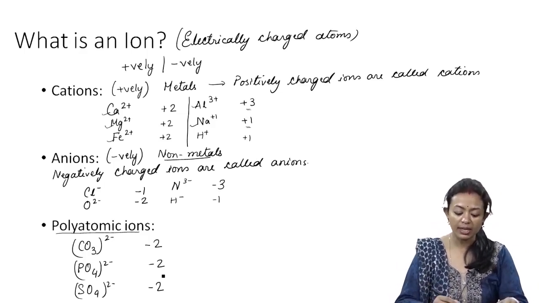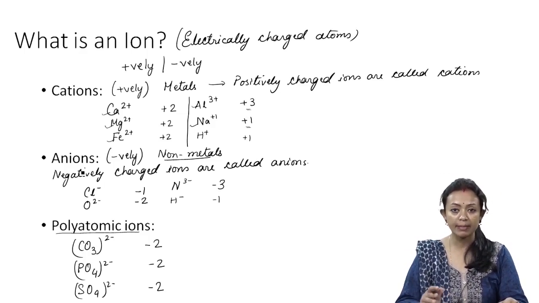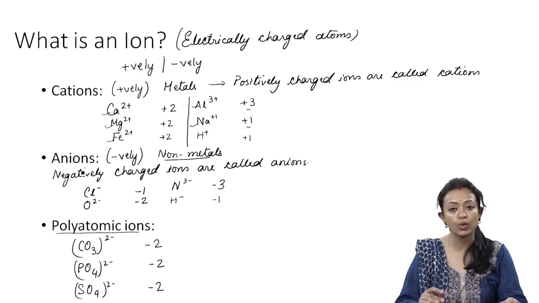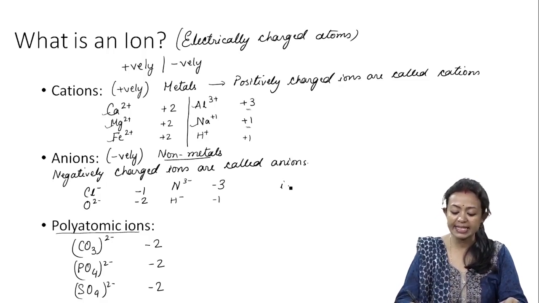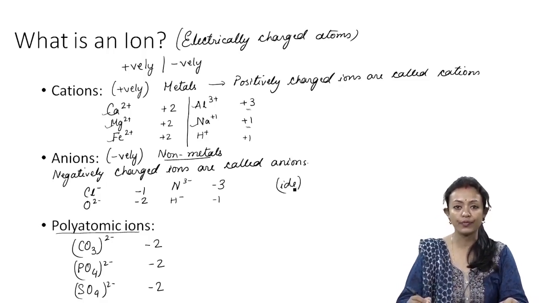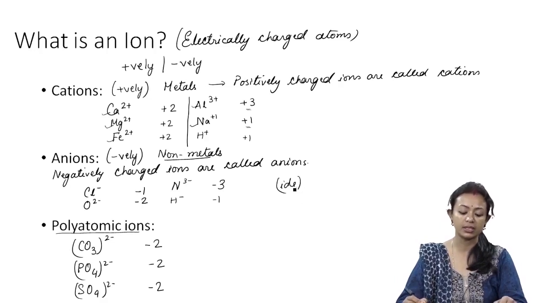Now, when we are taking into account anions, we will not name them as chlorine ion or oxygen ion. We will say chloride, oxide, nitride, hydride. That means we add IDE at the end of the name of the element. So, oxygen becomes oxide.